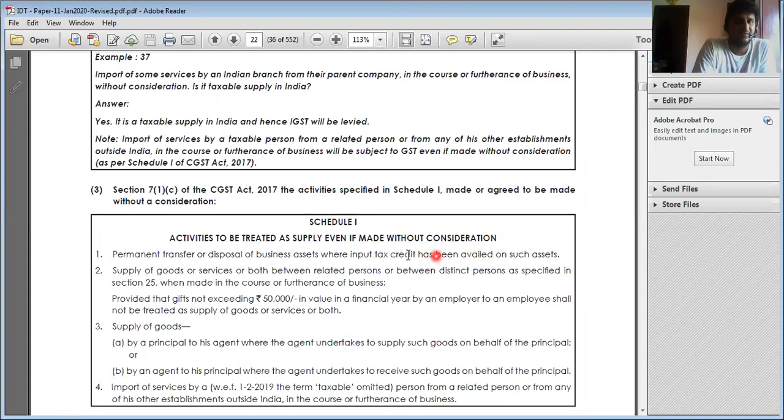Where ITC has been availed. If no ITC is availed, then it will not come under Schedule 1. If it is not a business asset, then it will not come under Schedule 1. We are just going to see that later.